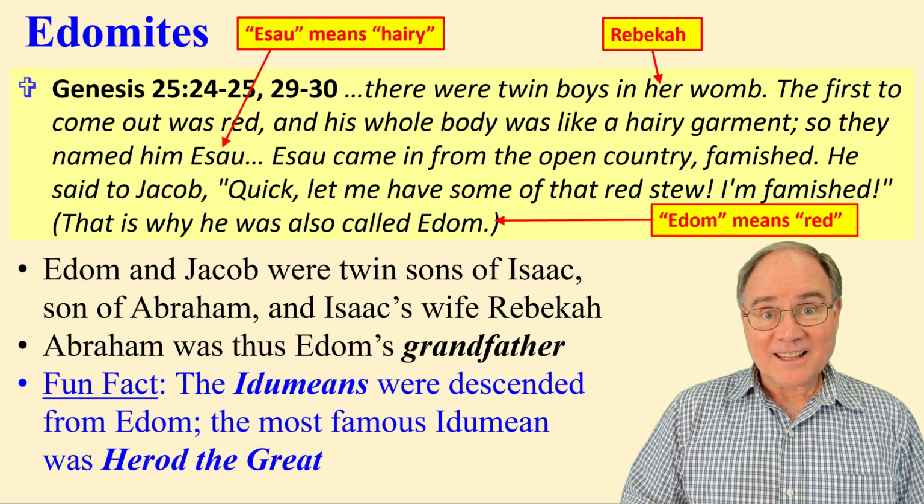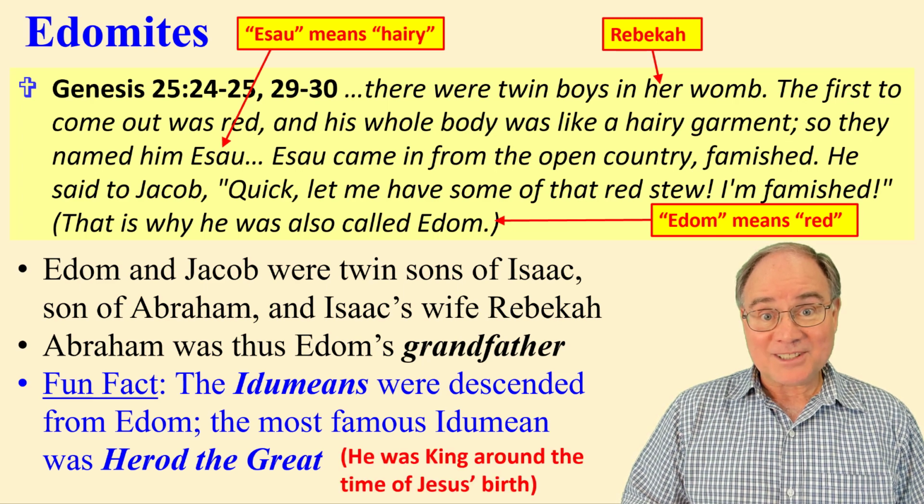Here's a fun fact. The Idumeans were descended from Edom. The most famous Idumean is Herod the Great. He was the King Herod that ruled at the time of Jesus' birth.